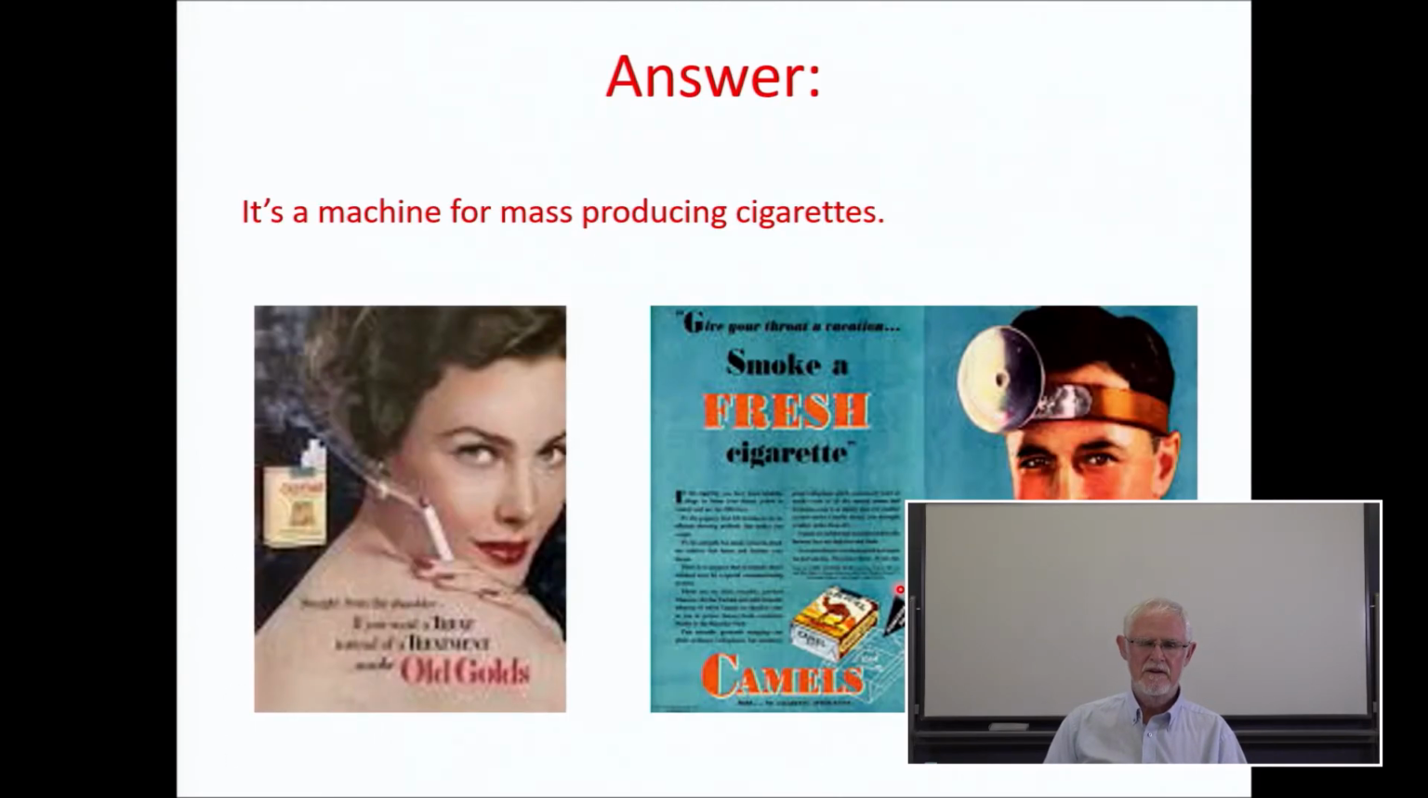The answer is it is a machine for mass producing cigarettes. Before that machine, cigarettes were made by hand. They had to be rolled, and so very few were produced. After that machine, cigarettes were produced by the thousands and millions every year.